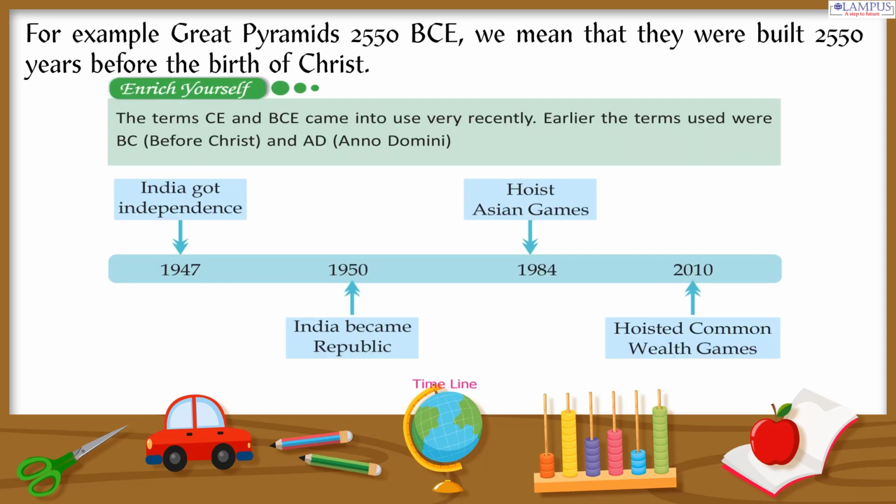Enrich yourself. The terms CE and BCE came into use very recently. Earlier the terms used were BC, Before Christ, and AD, Anno Domini. Timeline. India got independence, 1947. India became a Republic, 1950. Hosted Asian Games, 1984. Hosted Commonwealth Games, 2010.